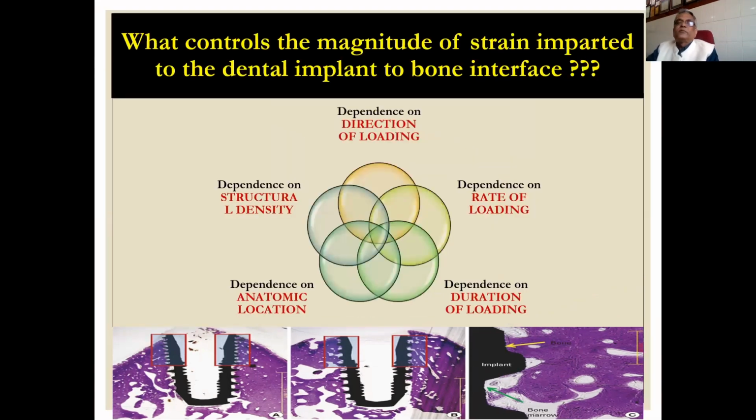What controls the magnitude of strain imparted to the dental implants at the bone interface? This depends on the direction of loading, rate of loading, structural density, meaning bone density, and anatomic location, meaning upper or lower jaw, or posterior or anterior region. Because of the different regions, bone has different density, and duration of loading. These are all the factors deciding the bone and implant interface.